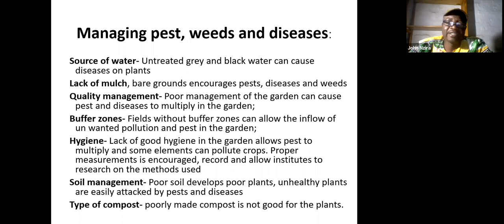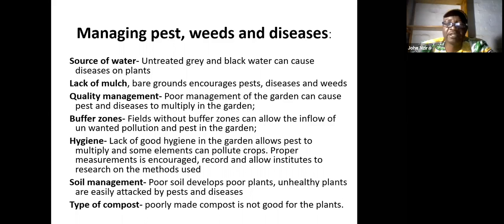We need to understand where we get our water, because if it's not treated, sometimes it can bring diseases. Untreated gray water and black water can cause diseases on plants. So you need to treat it first. Lack of mulch in the field, like bare ground, encourages pests, diseases and weeds. So when the ground is covered, it means that no weeds can come up, and no pests can come up.